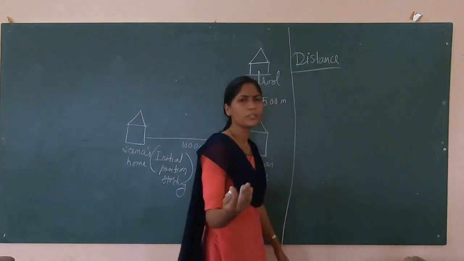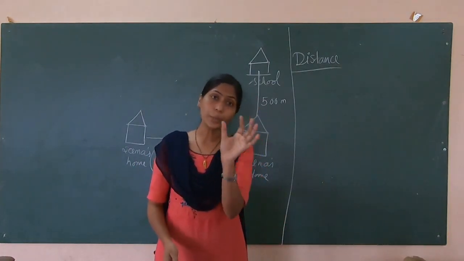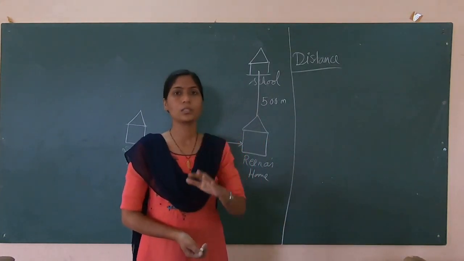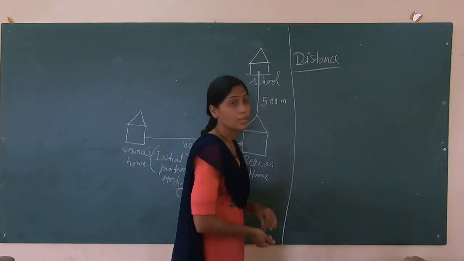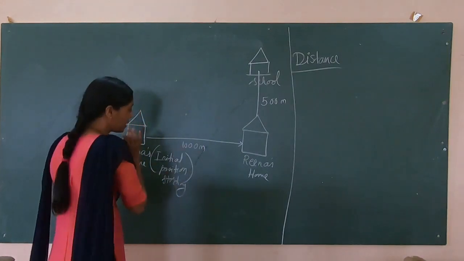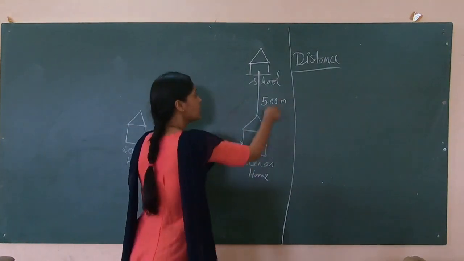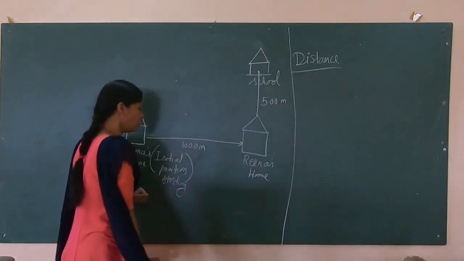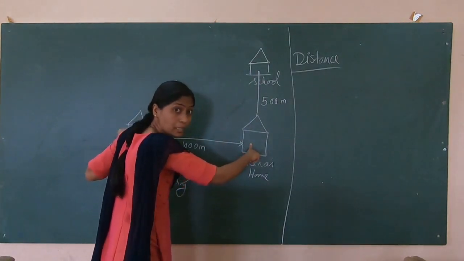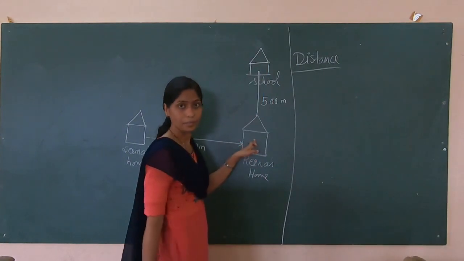Now let us see the very first physical quantity studied under motion, that is distance. This is a general word we use in our day-to-day life. I have covered 2 kilometer distance, 3 kilometer distance. Even by your speedometer you will come to know how much distance you have covered, but later on you will understand what the speedometer is and what it tells us. So in this very simple example, these two girls are going to school, and our initial position we are taking from Seema's home. Seema goes to Reena's home and then they went to school. So Seema has to cover the first 1000 meter, and then again 500 meter with Reena, correct.